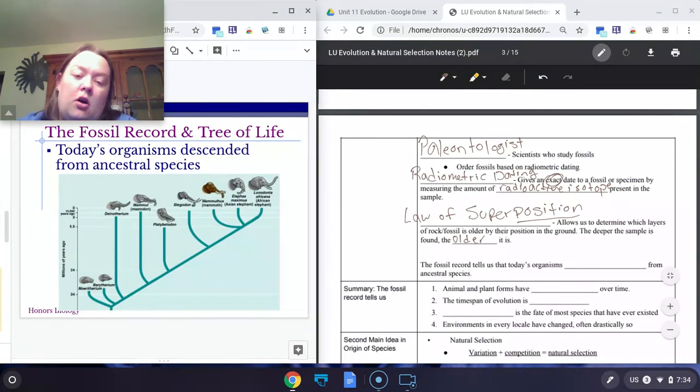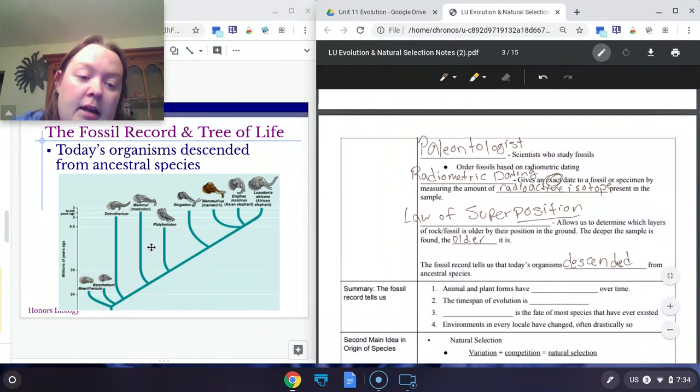So fossils also tell us that today's organisms descended from an ancestral species, meaning that over time changes occurred to that ancestor species. Organisms branched out and became another species, which may or may not be present today.